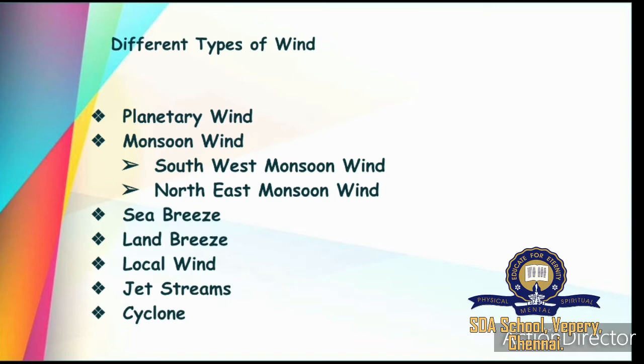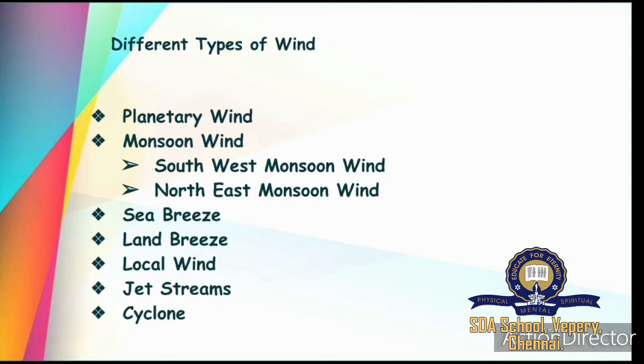This kind of wind blows in the same direction throughout the year. So throughout the year, this planetary wind will blow in the same direction. So this is called planetary wind.